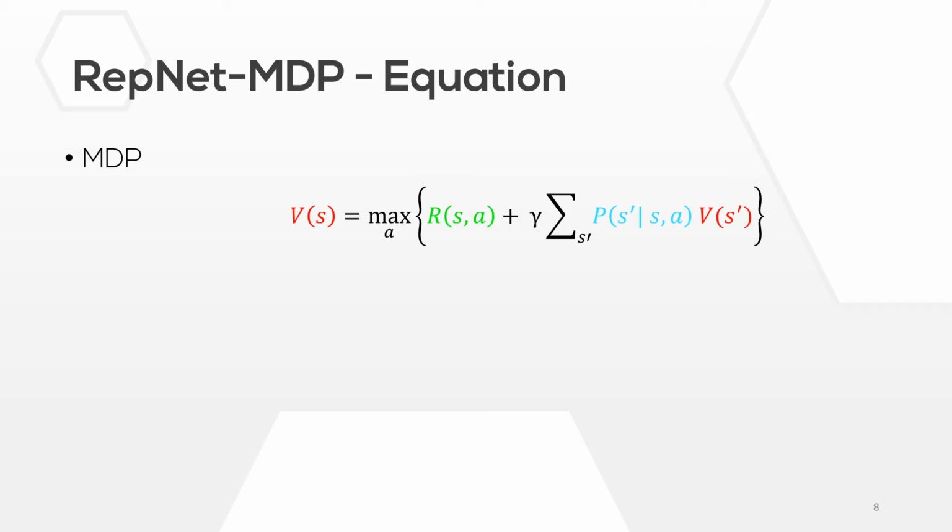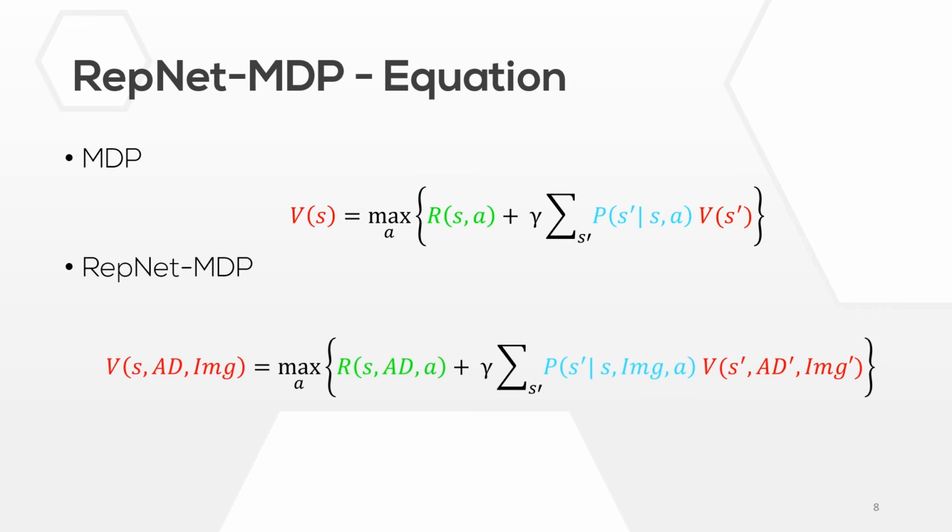The RepNet-MDP value function has a lot of similarities with the MDP function. In addition to being a function of the state of the environment, it is now also a function of the action distribution and the image. The immediate reward is now also a function of the action distribution. We refer to the full paper for details on the internal workings of this function. The new transition model is a function of the image. We call this transition model the subjective transition model. More on that in a bit.